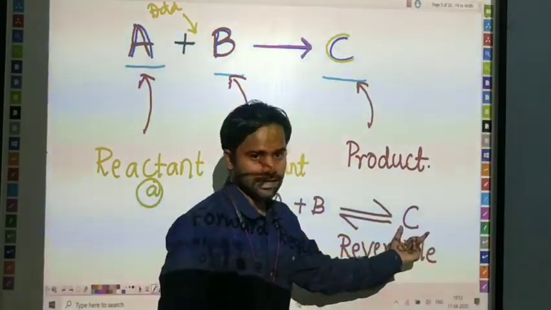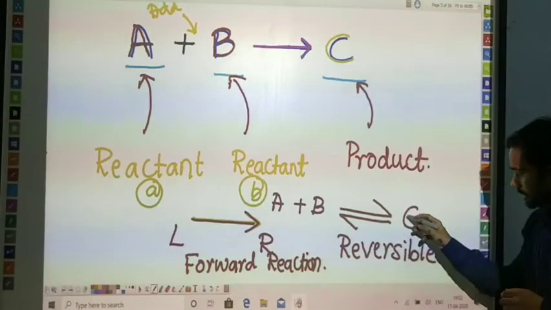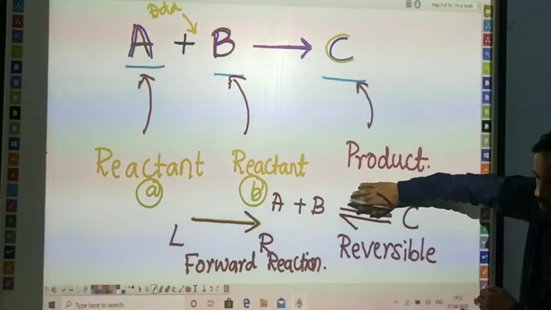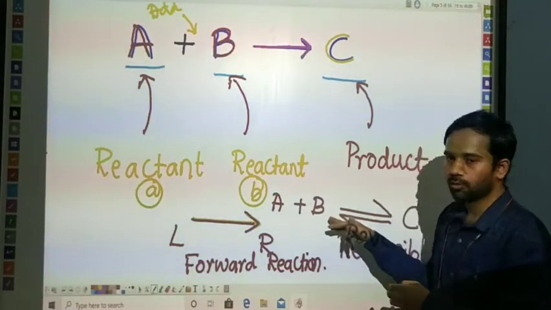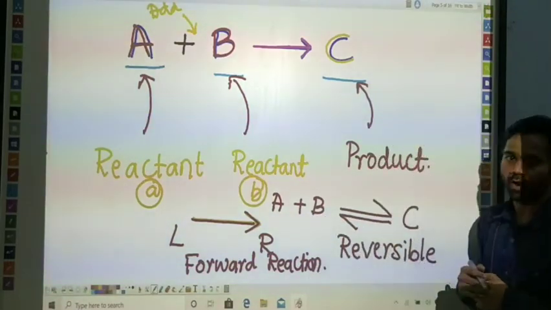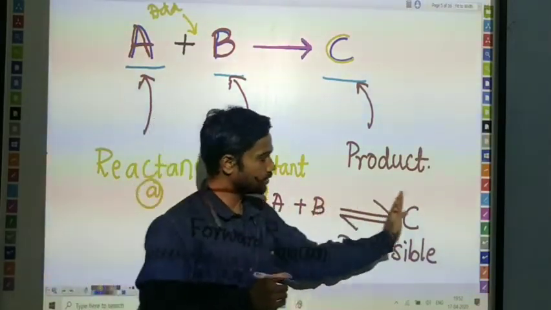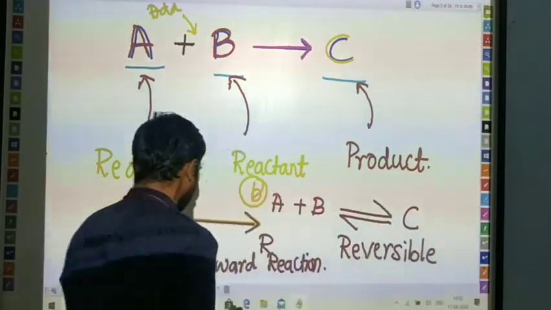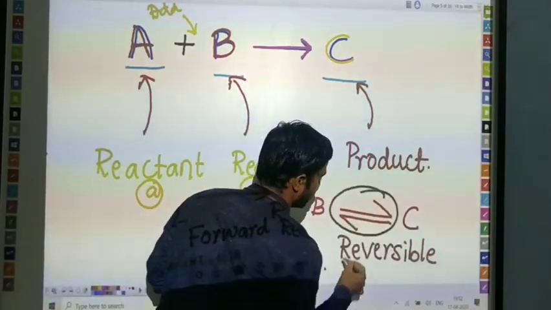a product called C. If I reverse it, looking from another angle, C is a reactant. Just see below the arrow, C is the reactant, and it is going forward. A and B are here the products. C is the reactant, and A plus B is the product. If I go from left to right, A and B are the reactants, and the right side is known as the product. We can observe this when you find this type of symbol. If you find this type of symbol, it indicates a